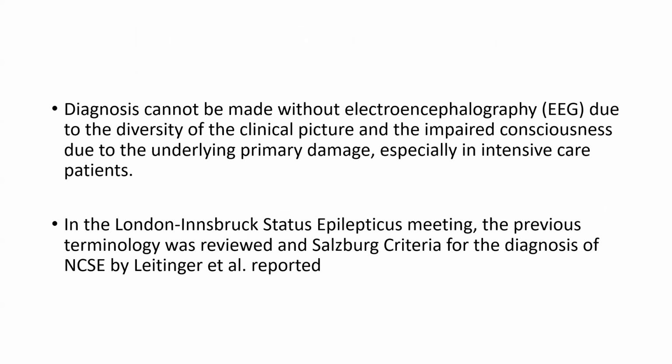So in the London Innsbruck status epilepticus meeting, the previous terminology was reviewed and Salzburg criteria for diagnosis of non-convulsive status epilepticus were reported.